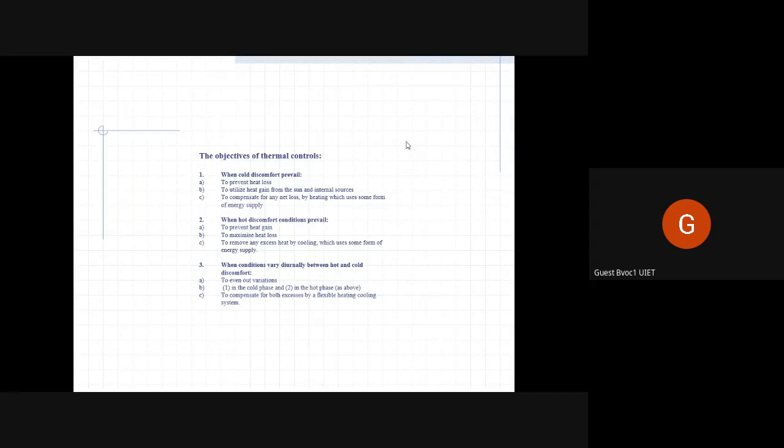When the climate is too hot, we try to maximize heat loss. To maximize heat loss, we are encouraged to provide big windows. Big windows promote air ventilation. How does air ventilation cause heat loss? That's what I'm asking. Conduction or convection? Convection. Yes.